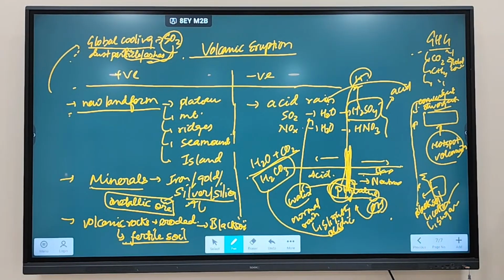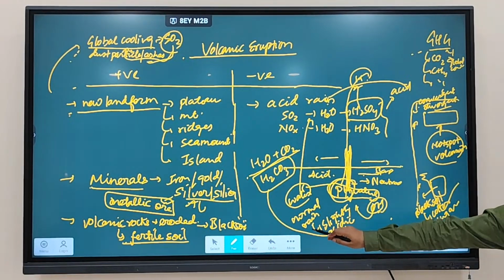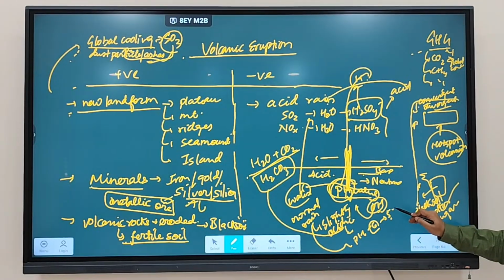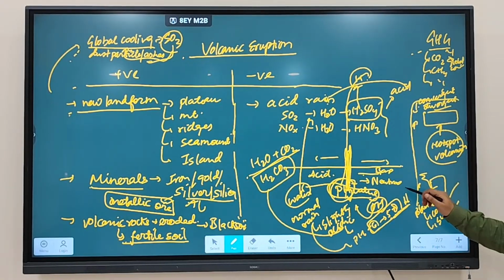Clear? So when do we call it acid rain? What is the normal rain pH value? Normal rain pH value is around 6, or we say 5.8 to 6. So this is the normal rain pH value. When the pH value decreases below 5.8, then we call it which type of rain? Acid rain. Clear? Any doubt regarding this particular thing?